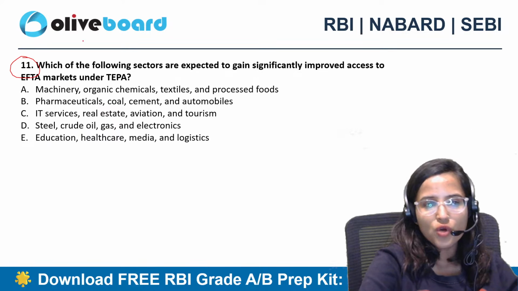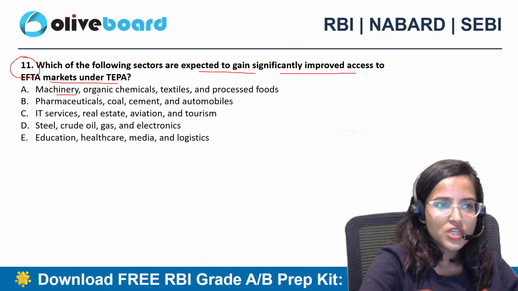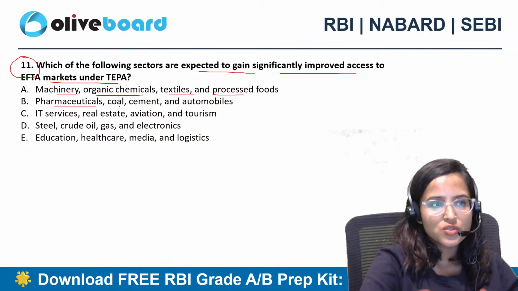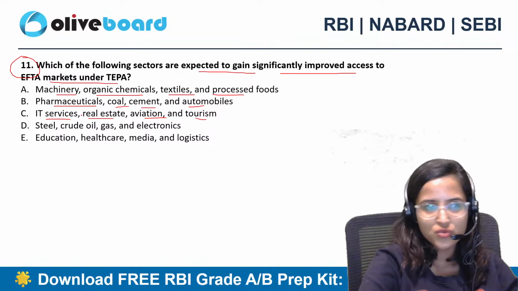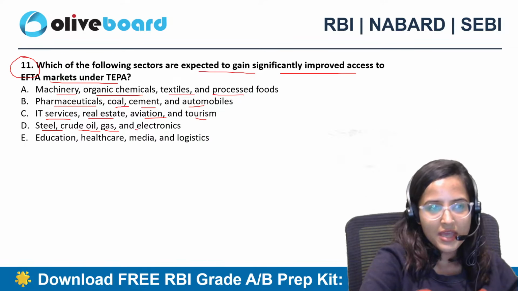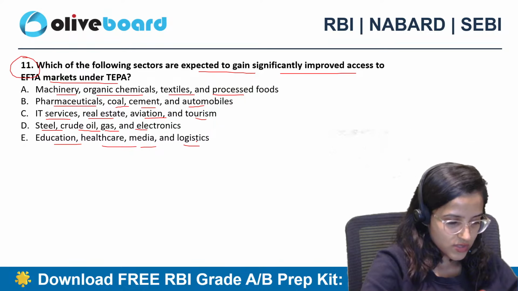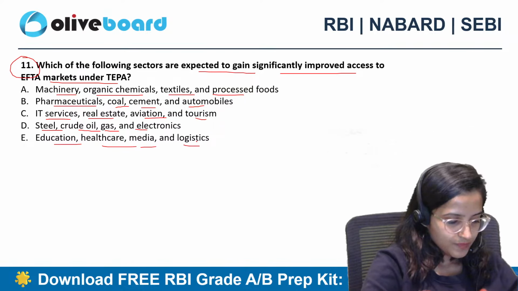11th question. Which of the following sectors are expected to gain significantly improved access to EFTA markets under TEPA? Machinery, organic chemicals, textiles and processed foods; pharmaceuticals, coal, cement and automobiles; IT services, real estate, aviation and tourism; steel, crude oil, gas and electronics; education, healthcare, media and logistics. What is the answer for the 11th question?